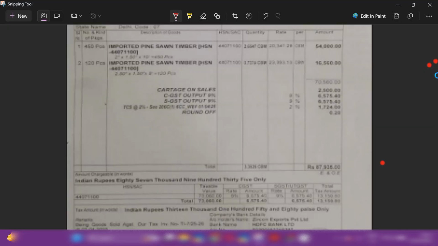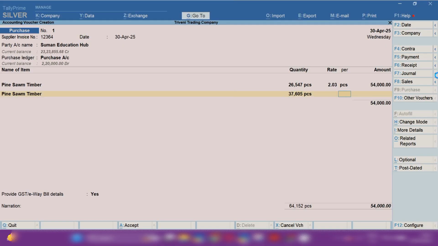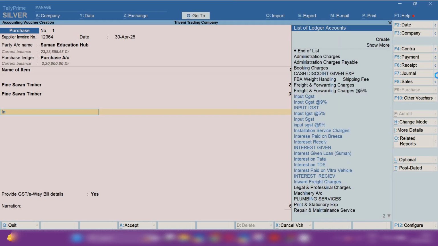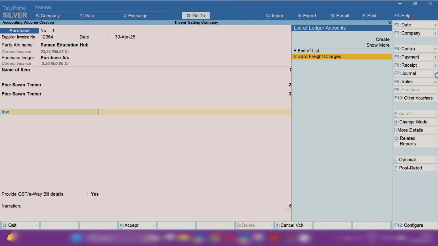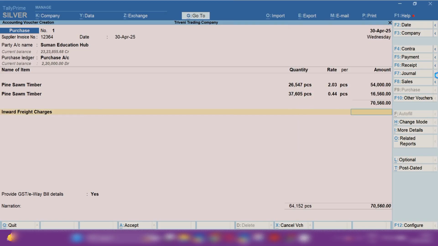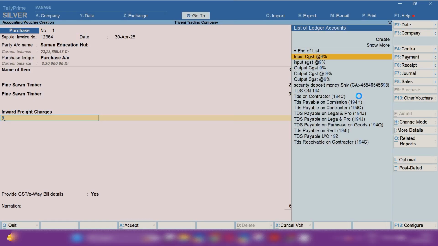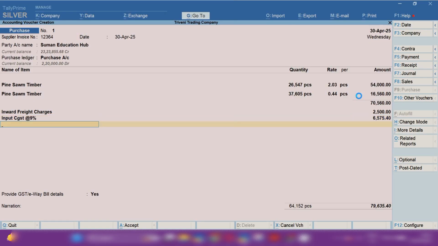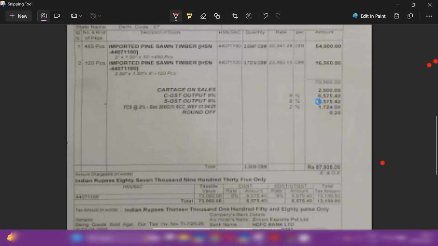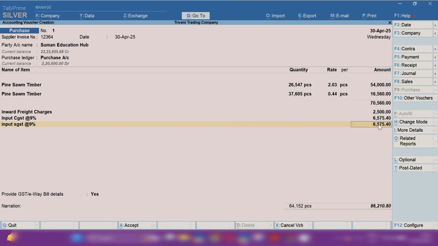Again we are going to enter the quantity and the rate, and after this there is a freight charge of rupees 2500. Here we will select inward freight charges, because we are applying this on a purchase invoice. Then input CGST 9% and input SGST 9% will be applicable, 6575. So this matches the invoice.